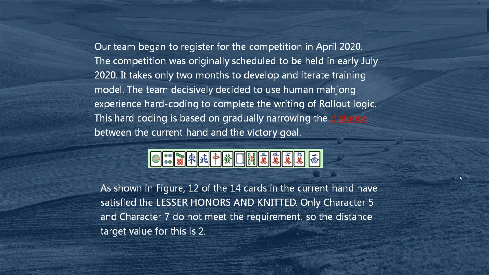As shown in the figure, 12 of the 14 cards in the current hand have satisfied the lesser honors and knitted tiles. Only character 5 and character 7 do not meet the requirement. So the distance target value for this is 2.